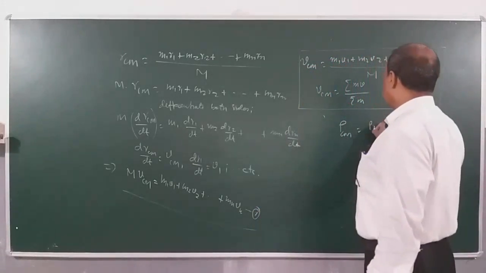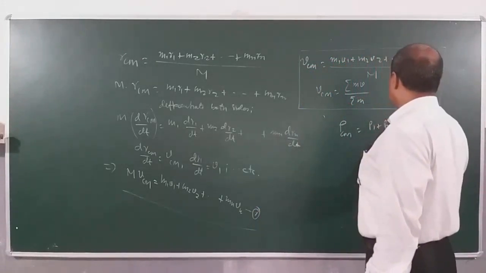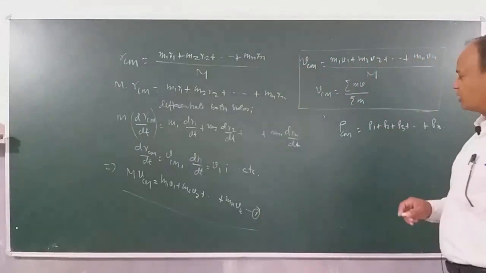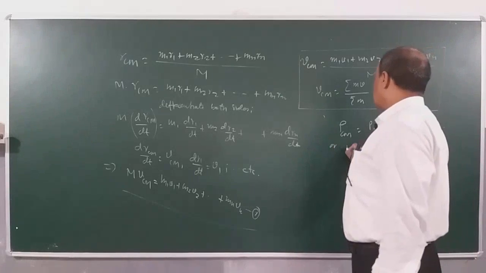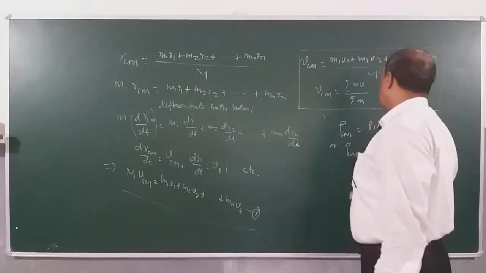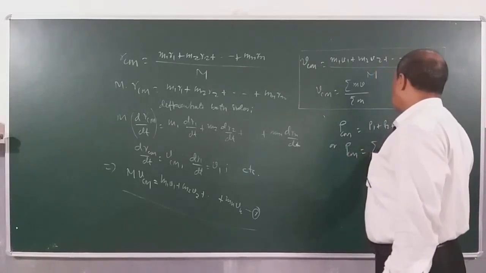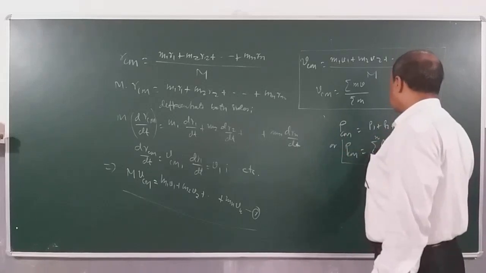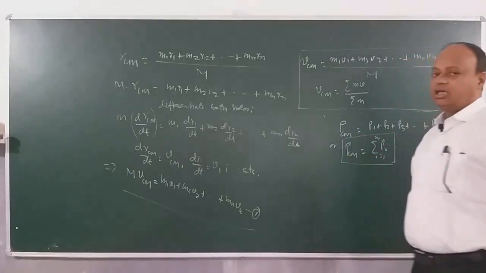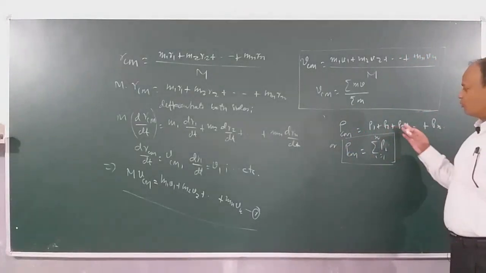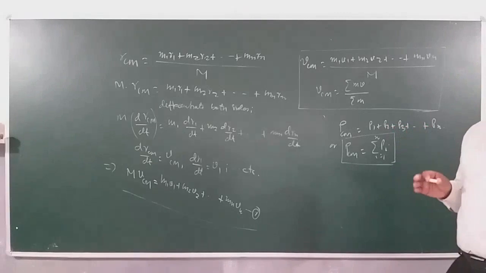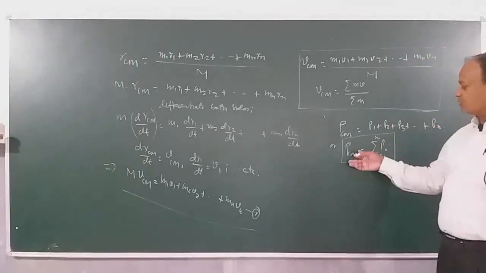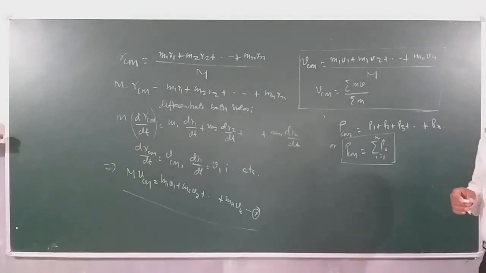So we can write this as P1 plus P2 plus P3 plus Pn, or we can say that momentum of center of mass will be equal to sigma Pi, i from 1 to n. Meaning, if we add up the momentum attributed to each particle of the system, then that's equal to the total momentum of the center of mass.